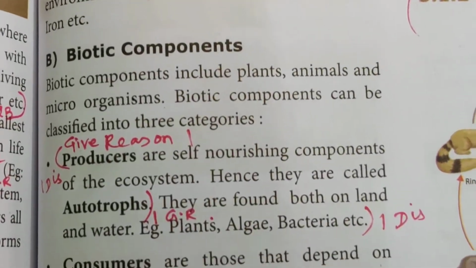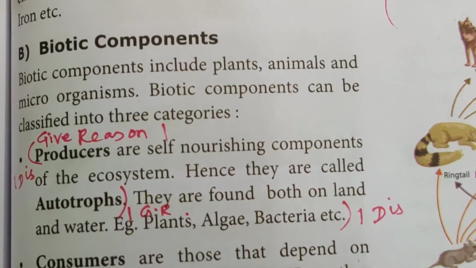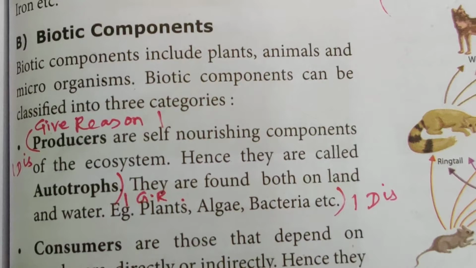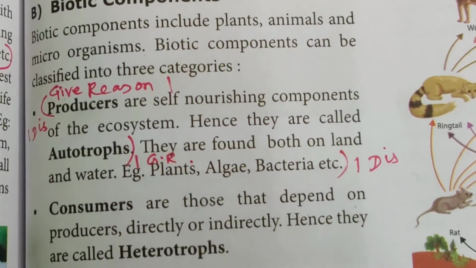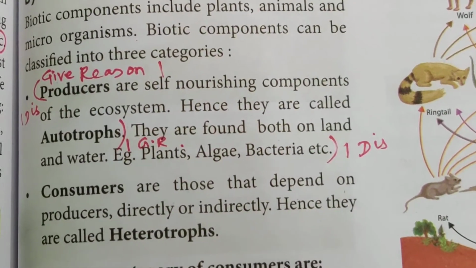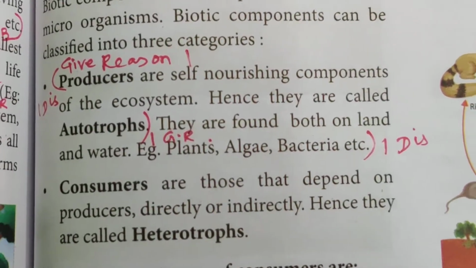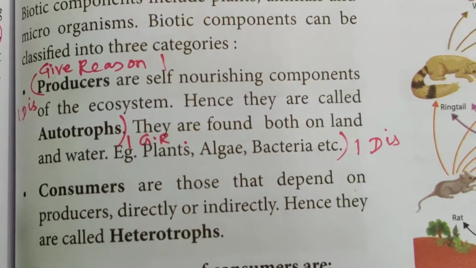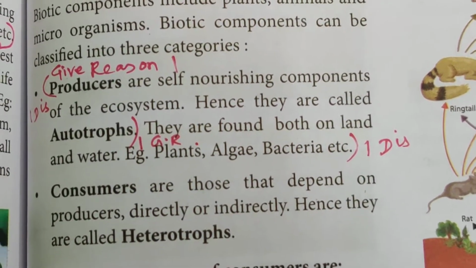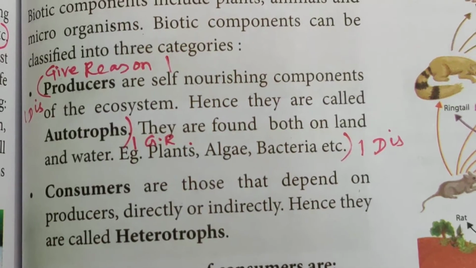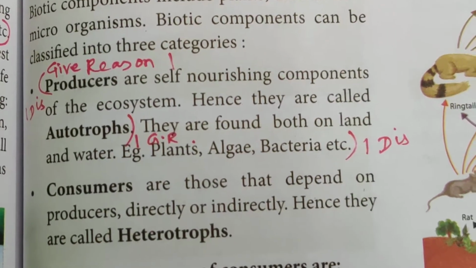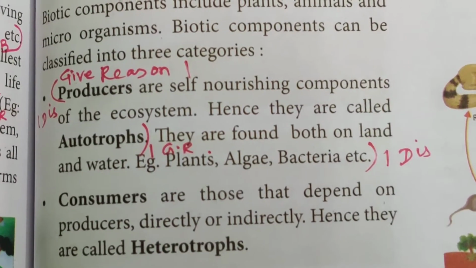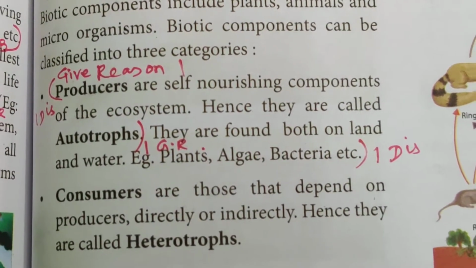Now, biotic components. These include plants, animals, and microorganisms. Biotic components can be classified into two categories: producers and consumers. Producers are the self-nourishing components of the ecosystem, hence they are called autotrophs. They are found both on land and in water. Examples: plants, algae, bacteria, etc.